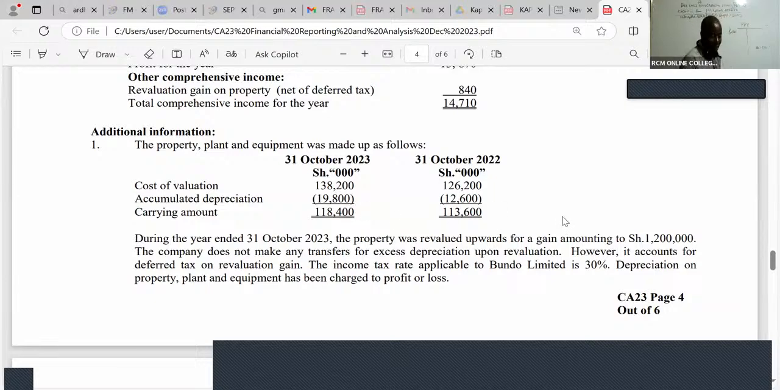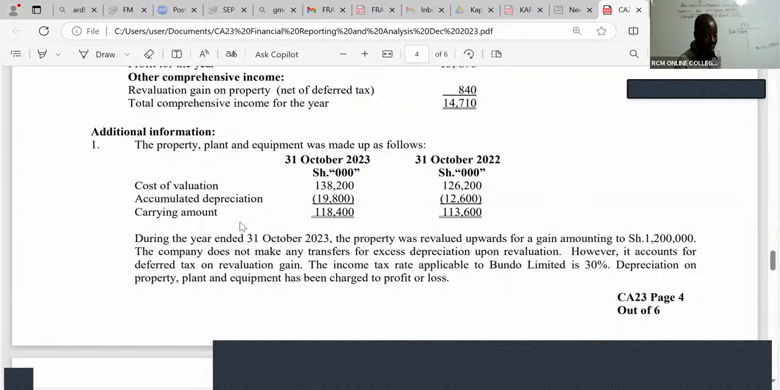So we have 113,600, and then balance carried down, 2023, is 118,400. And then, ladies and gentlemen, remember what makes these assets go up? It's either through revaluations or we purchase new ones.